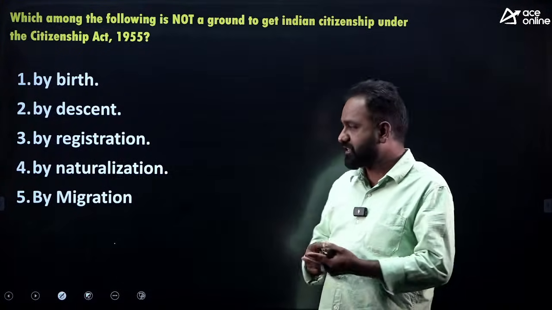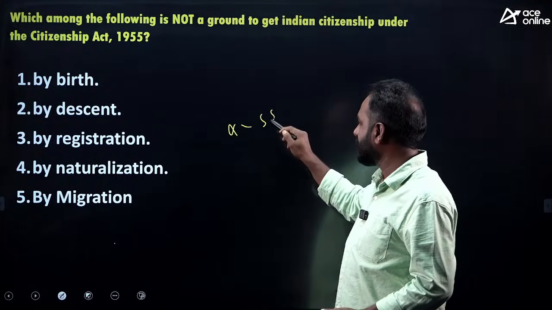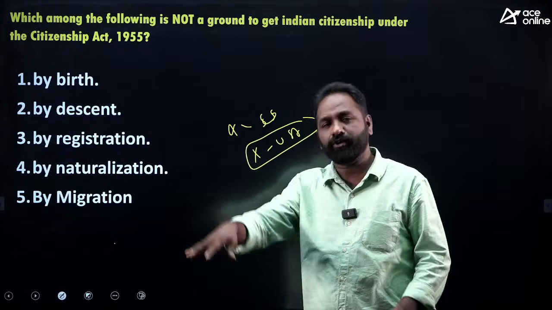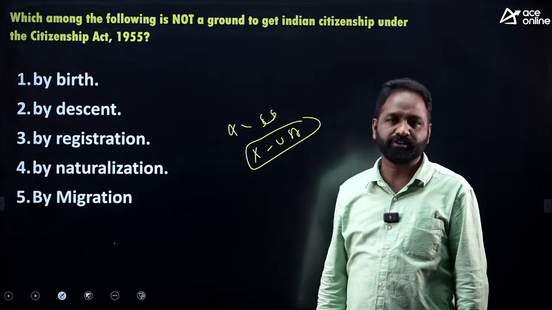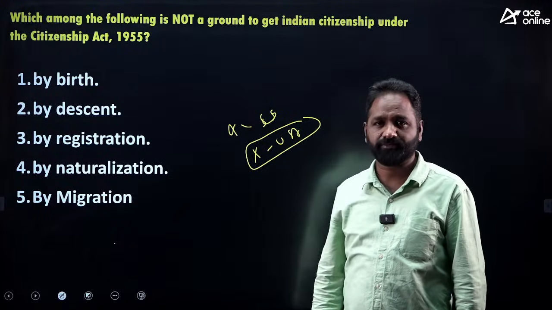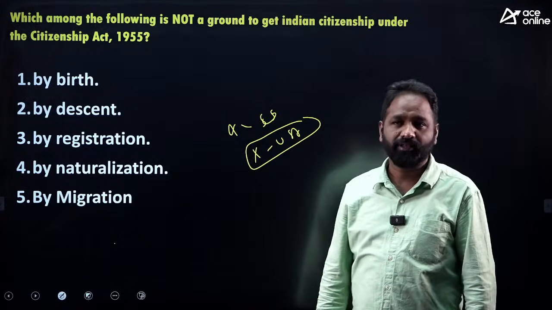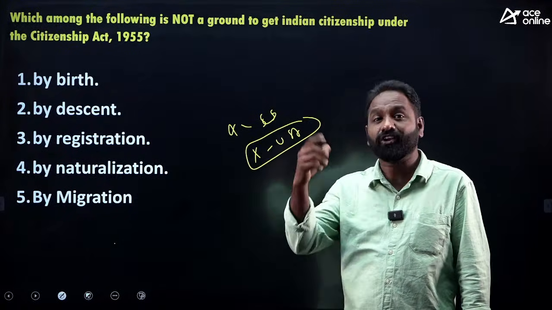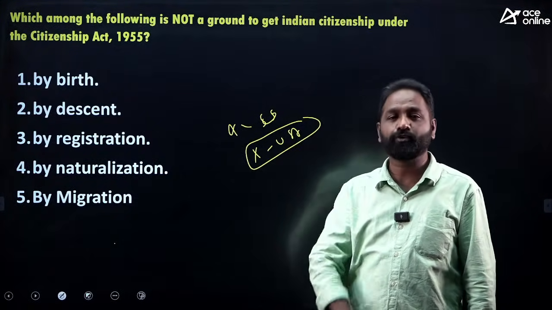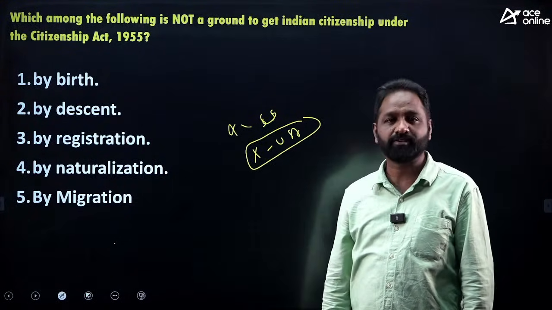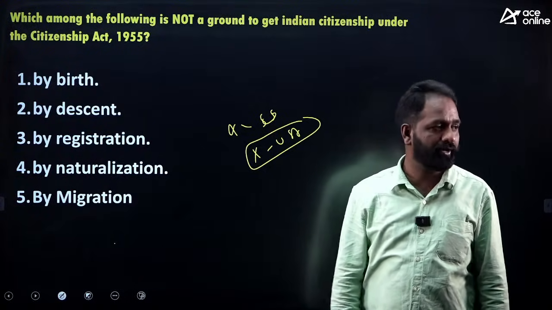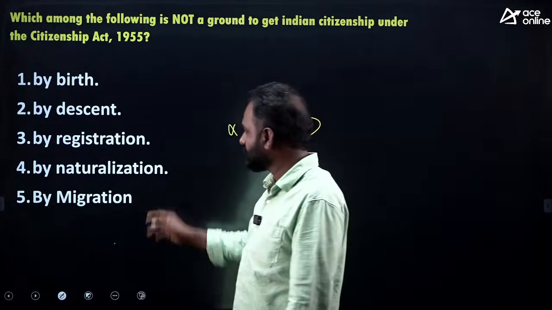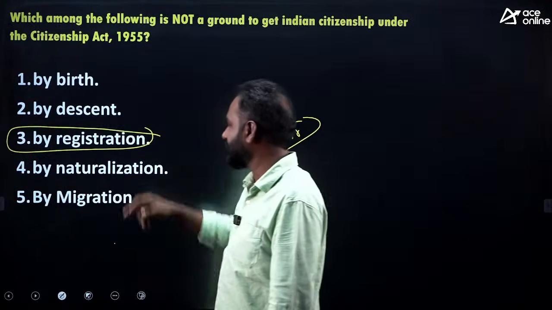Suppose X is a person born in the USA, living in the USA, and has got USA citizenship, but the parents are Indians. That is called Indian origin. Because their parents or grandparents are Indian, they can come to India, stay some years, and through registration they can become Indian. Or if any foreigner marries an Indian, through registration they also become Indians.